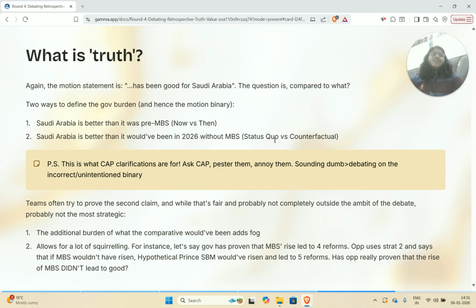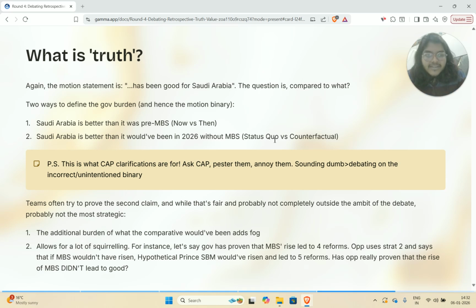So I don't think that, first off, this is very strategic, and this ends up wasting your time where you could have been coming up with harms and benefits, especially on opening teams. And you waste your time and brain power in thinking instead about who would have been in power and what that would have been like. What that would have been like, that you should think about, but who would have been in power is in this motion maybe not the best use of time to think about.